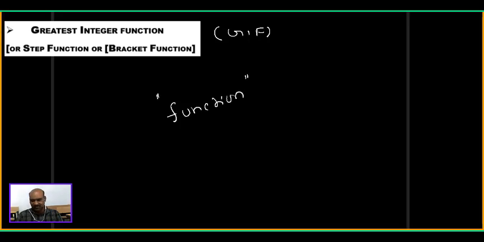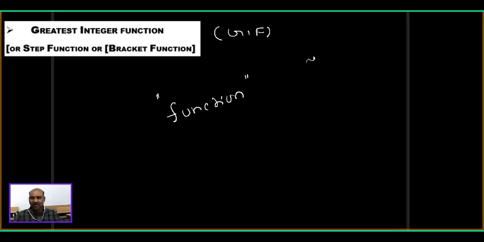Function, what is the meaning of function? What is the definition of function in mathematics? Just the relationship between independent variable and dependent variable is called a function. Or in other words, a dependent variable is called function with respect to independent variable. That is the definition of function in mathematics.